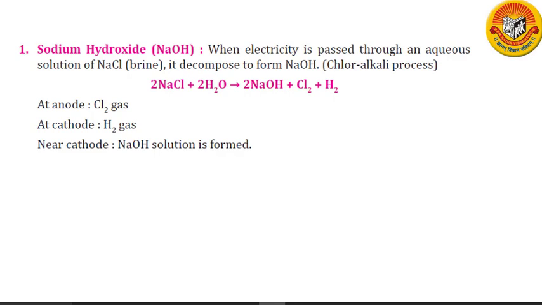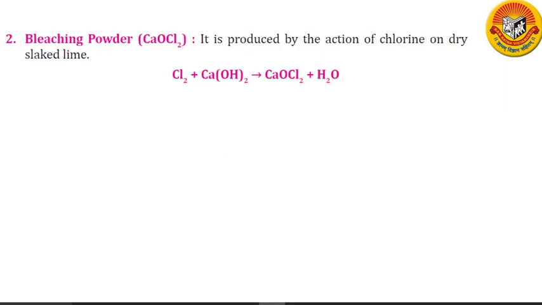Now, the two products of the chlor-alkali process, that is sodium hydroxide and chlorine, also combine to produce another chemical called sodium hypochlorite, NaClO. Now, this sodium hypochlorite is a bleaching agent which is used in making household bleaches and for bleaching fabrics.